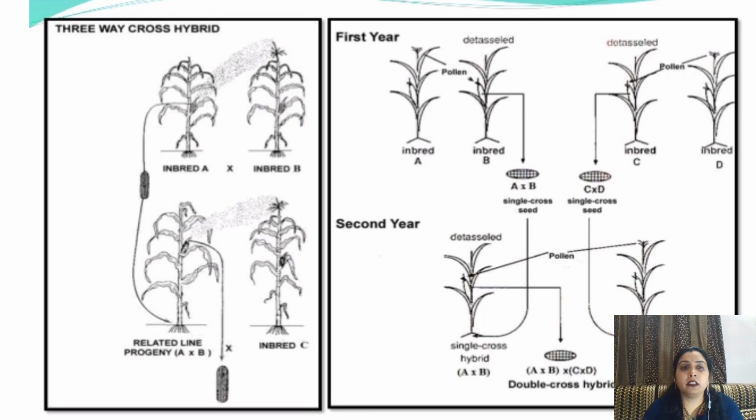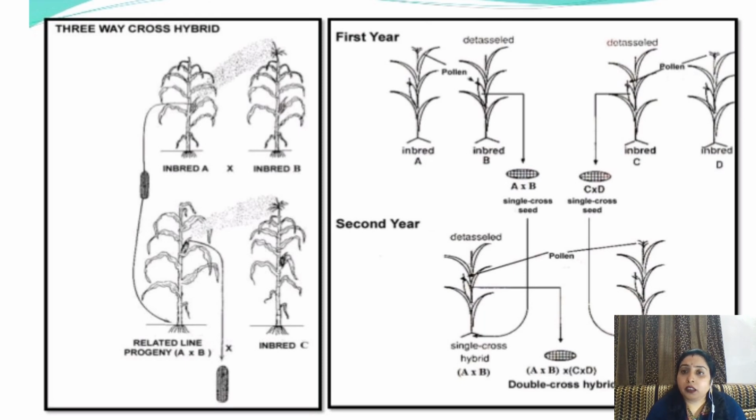Here it is represented in the diagram. First we will see the three-way cross hybrid. In this, two parents are selected, parent A and B. They are crossed to produce the F1 generation, and this F1 generation is again crossed with an inbred line. That means A and B produce this progeny, and this F1 progeny is again crossed with C. This type of cross is known as a three-way cross hybrid. While for the double cross hybrid, in the first year two parents are selected. First one is A and second one is B. They are crossed and they form the F1 generation.